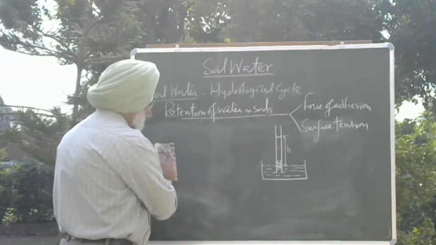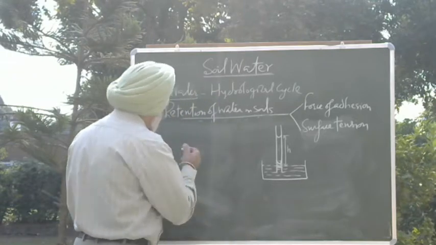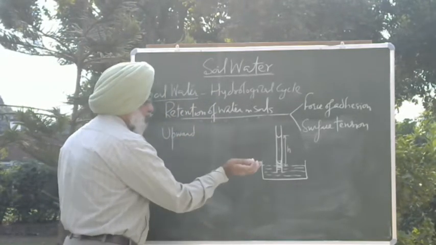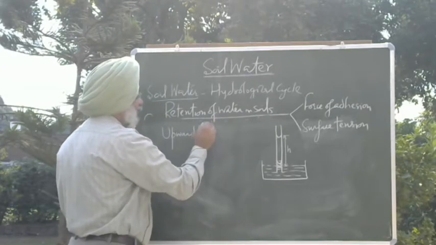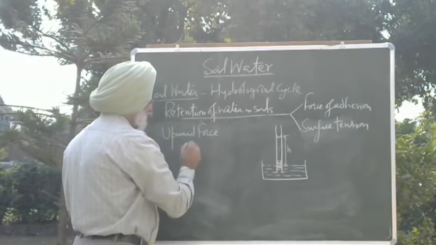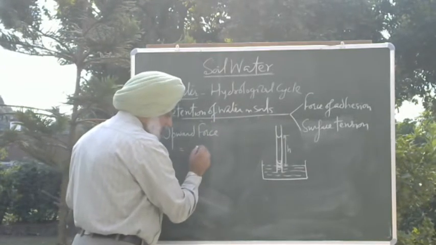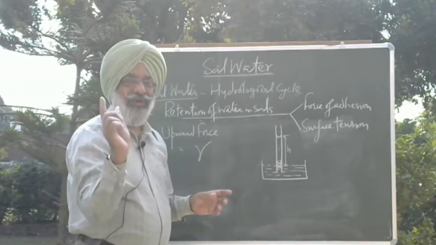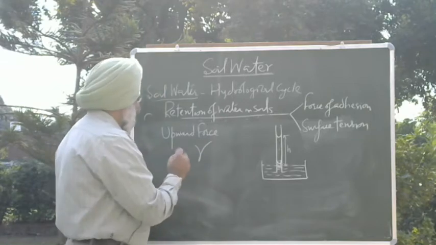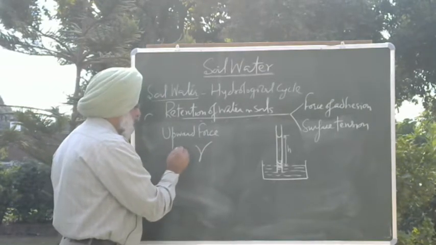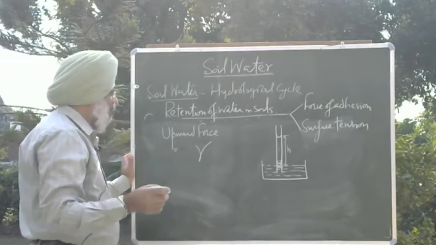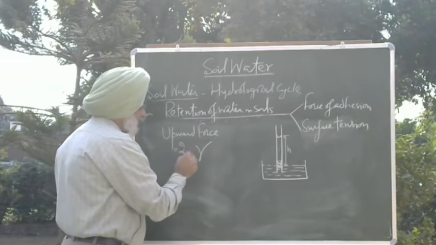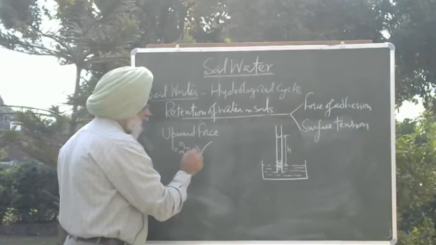Now see what the upward force is because of which the water rises up. This upward force is surface tension, and it acts all along the circumference. Assuming this to be a cylindrical pore, its circumference will be 2 pi r.